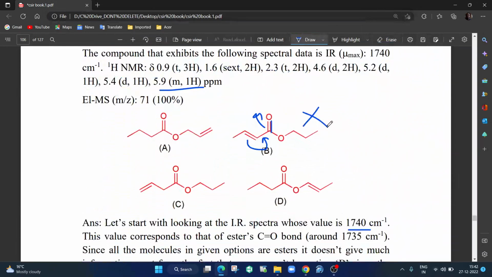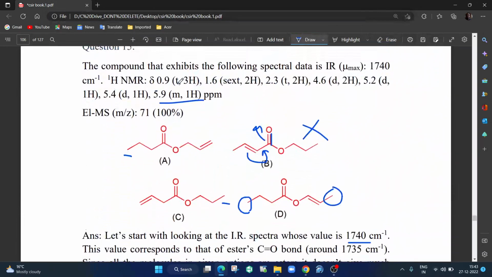Okay. Now let us look at other molecules. In A you have 1 CH3, right? In C also you have 1 CH3, but in D you have 2 CH3s. Here they have given that only one CH3 is there, because you can see 3 protons, only one is there, no other signal has 3 protons.